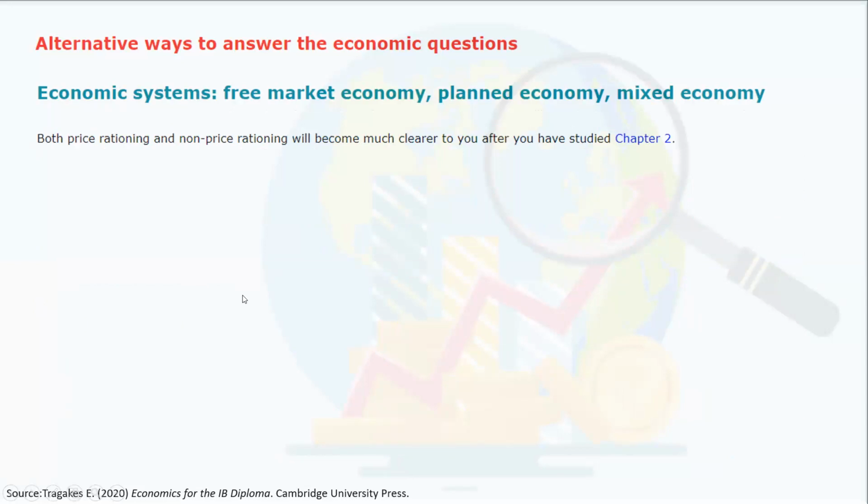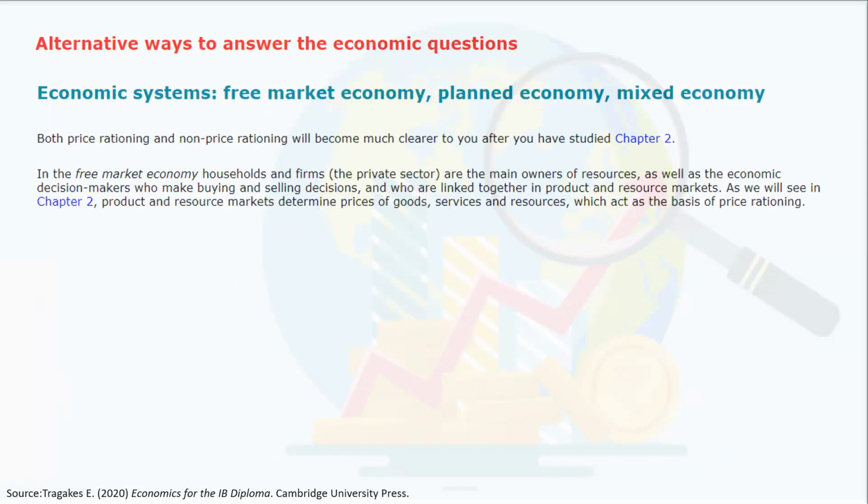Both price rationing and non-price rationing will become much clearer in chapter number 2. But well, to sum up, in the free market economy, households and firms, companies, the private sector, are the main owners of resources, as well as the economic decision makers. So the private sector is the one that makes decisions about buying and selling, okay? And they are linked together in product and resource markets. We are going to see that in chapter 2.